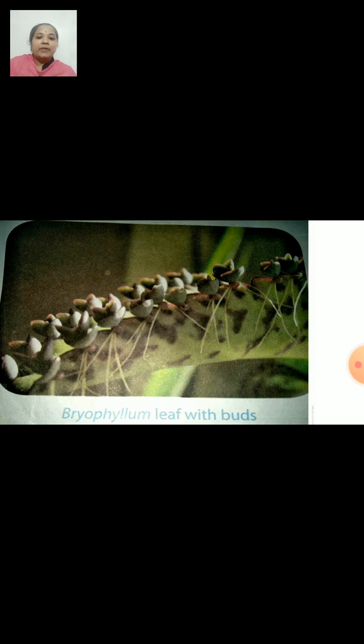This is the Bryophyllum leaf. Now can you see the small buds or plant-like things growing on the edge of the leaf? These things, when detached from the leaf, grow into the new plant. In this way, the new plant grows from the leaves.